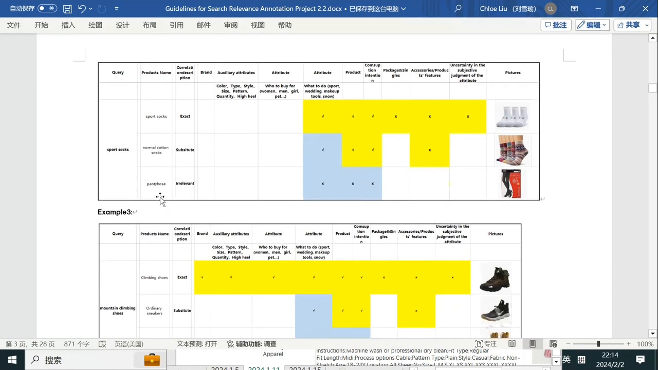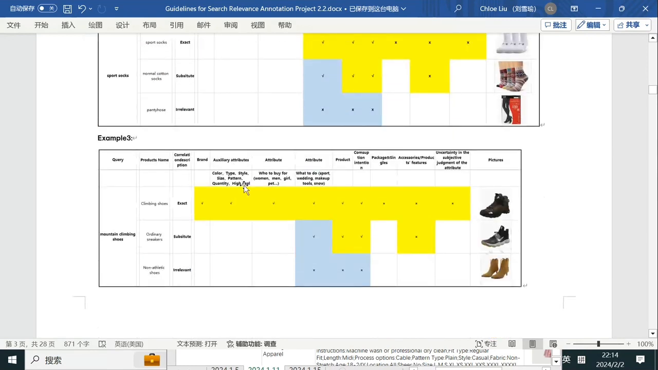Next one is peg holes. The product here is wrong because we need sport socks, but peg holes cannot be used for sport, right? So the important attribute, sport, cannot be fully met. The product is wrong and the consumption intention is wrong. So under this circumstance, we need to mark it as irrelevant.